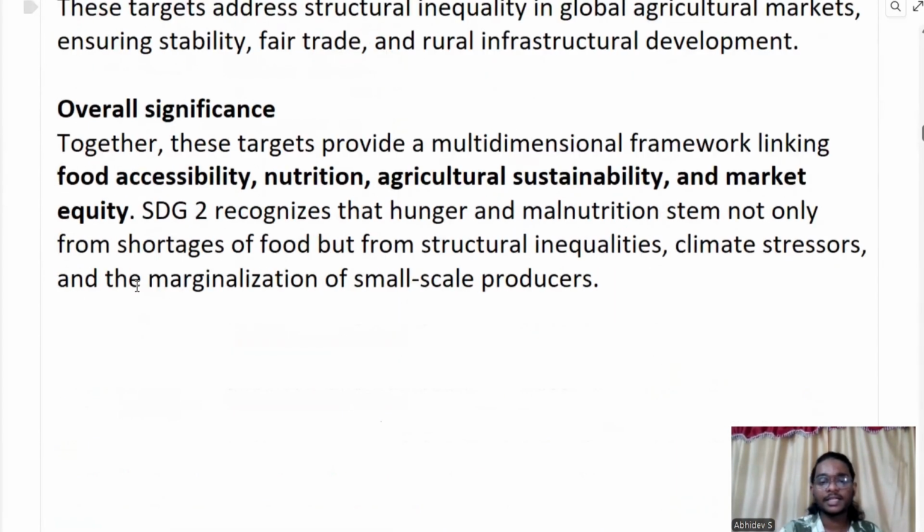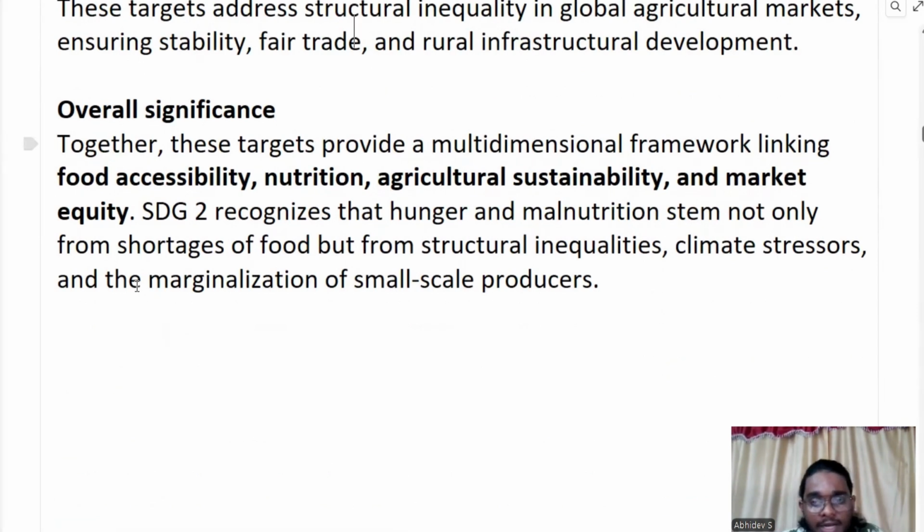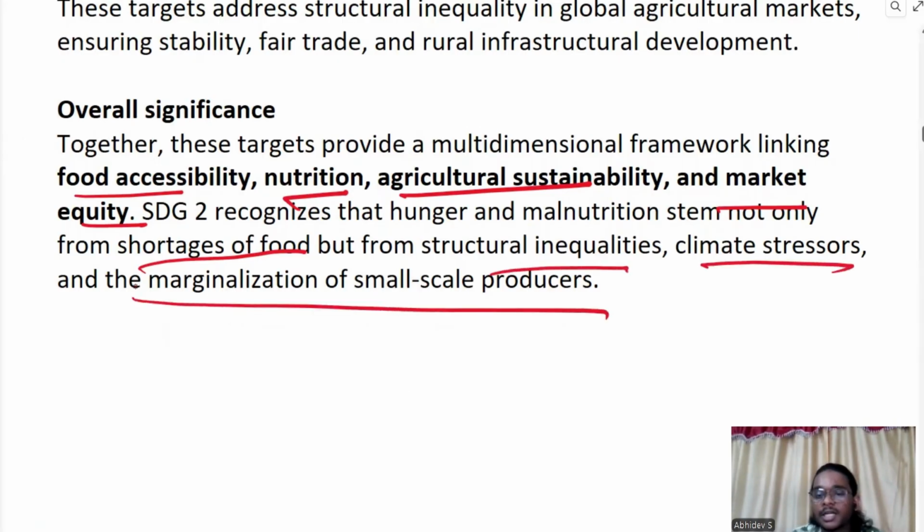So let's look at the overall significance. Together, these targets provide a multidimensional framework linking food accessibility, nutrition, agricultural sustainability, and market equity. So SDG2 recognizes that hunger and malnutrition stem not only from shortages of food, but from structural inequalities, climate stresses, and the marginalization of small-scale producers. Okay, so this was all about the targets and indicators of Sustainable Development Goal 2.